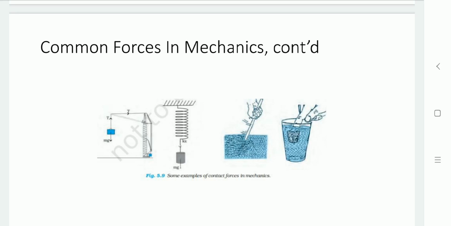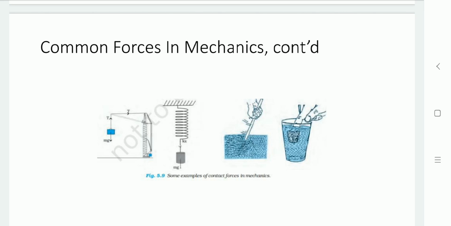In the third example, the contact force is defined between a solid and a fluid. Likewise, contact forces are applicable between any two objects, of the same type or different types.